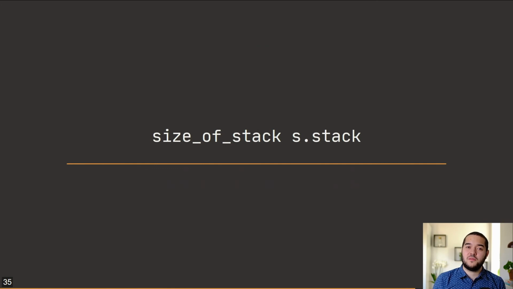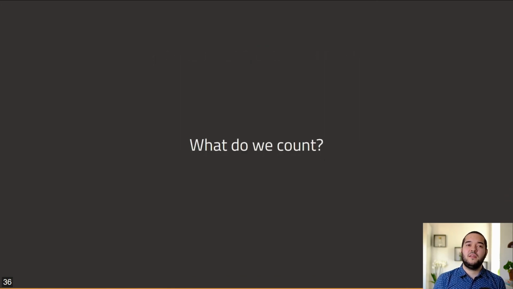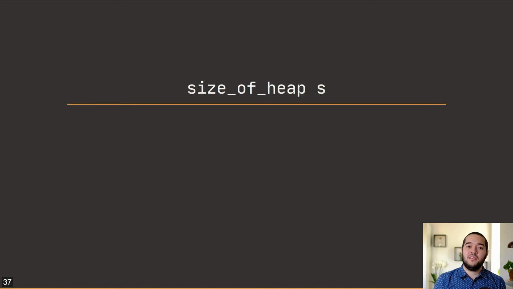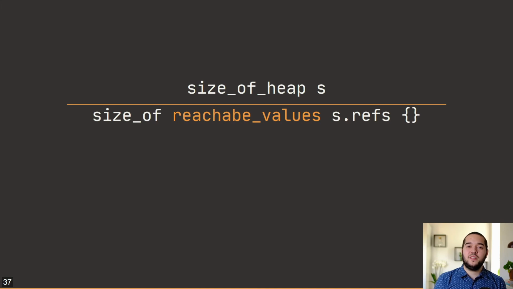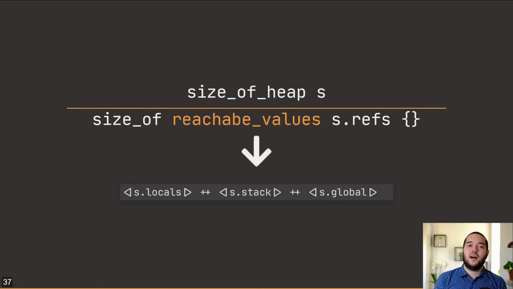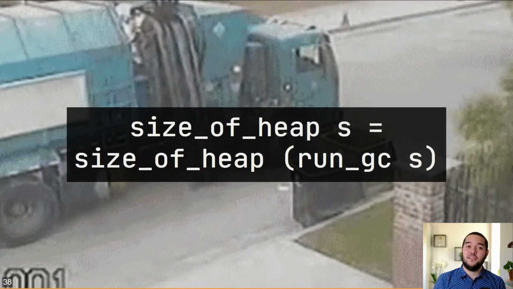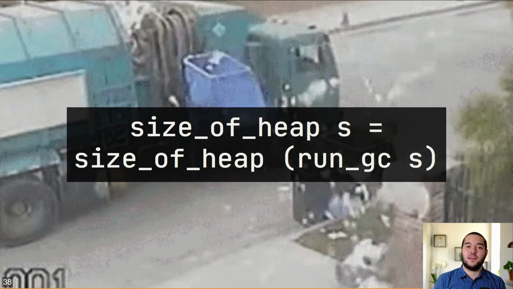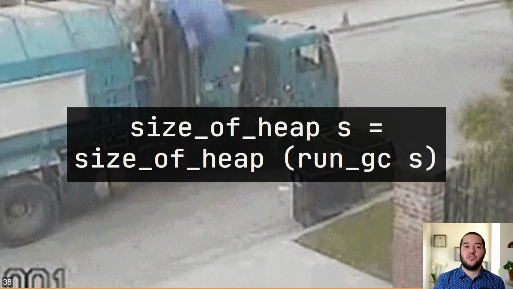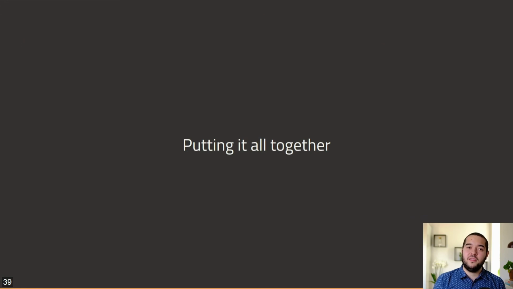To measure the size of the stack, we traverse it counting the size of all stack frames. So we have seen where and how we count. Now let's consider what it is that we're actually counting. Size of heap is implemented as a call to Sizeof with a list of all reachable values. These are obtained from traversing all values in the locals, the stack, and the global references. A very nice side effect of this is that our measurement of heap size is idempotent with respect to garbage collection.